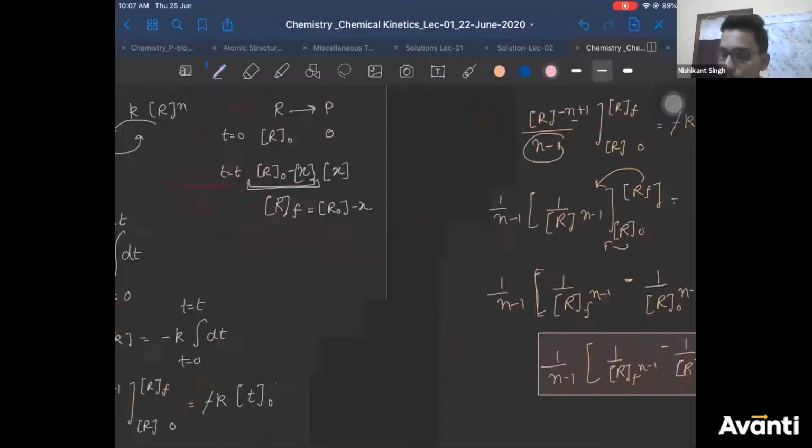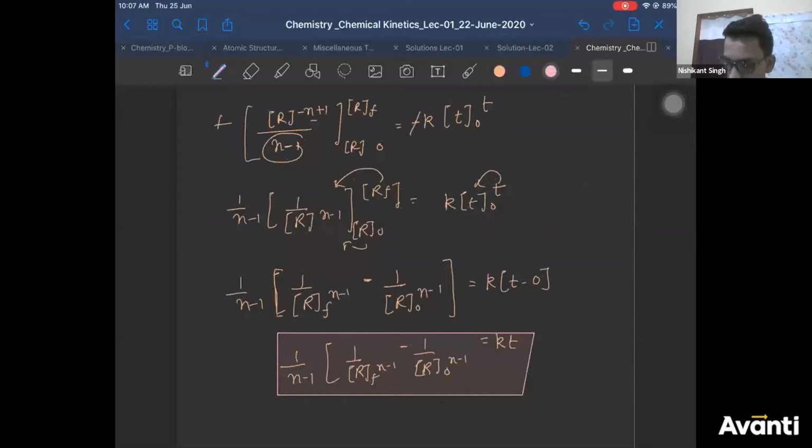How we took r to the power n minus 1? Second last step, I didn't get you. Yes, Aum, you are very much right. I'll discuss that where we can use, where we can't use. Can we further simplify it? No. This is the final expression. I'll discuss it. Just give me 1 minute. 1 by r to the power n minus 1. Okay.